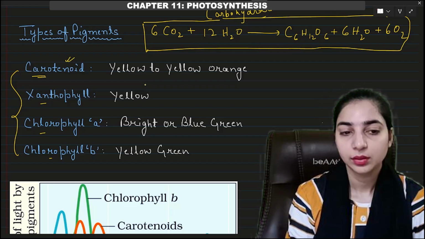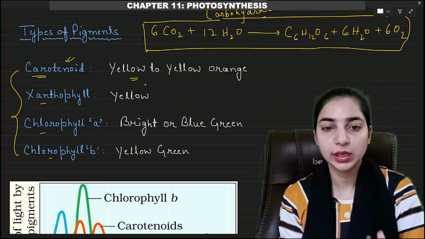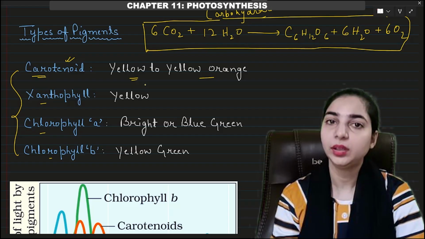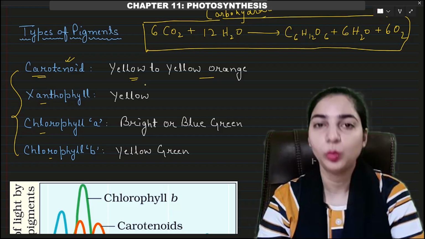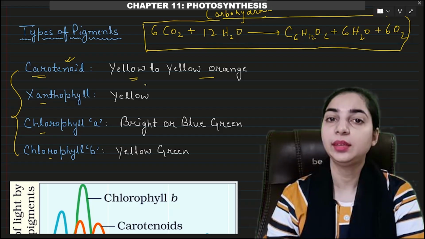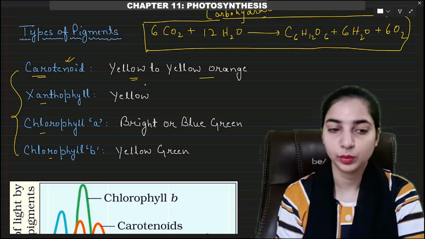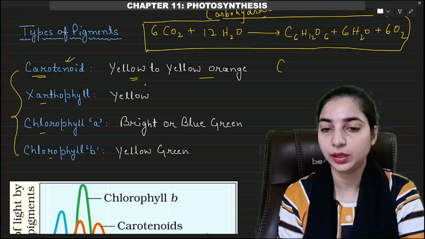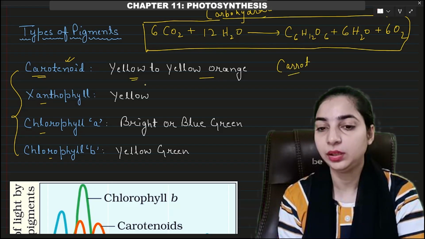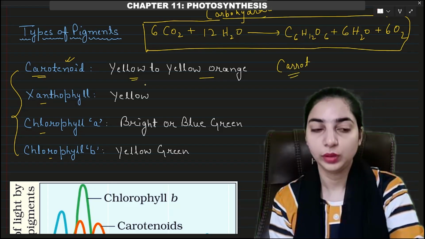Carotenoids give the color yellow to orange. So if the leaves of the plants appear to be yellow or orange, you can understand which pigment is responsible for this color. Carotenoid pigments are also present in the carrot, which gives the color orange to the carrot.